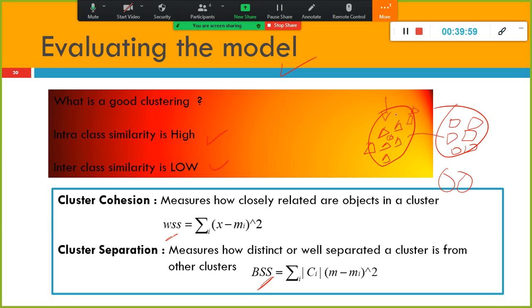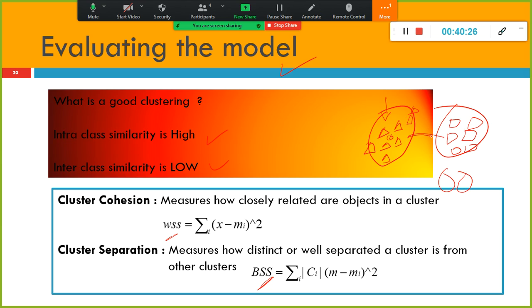That is what you look at within the cluster. Each cluster should be tight, the values within it very close to the centroid. If it is too far from the centroid, then something is wrong, and maybe you need to create another cluster, using k equal to 3 instead of k equal to 2.